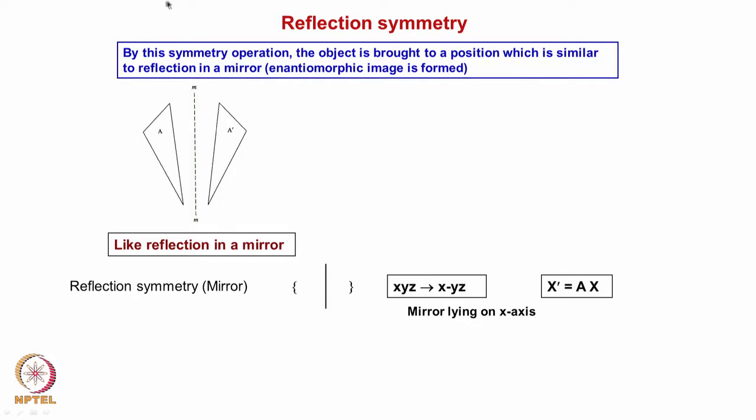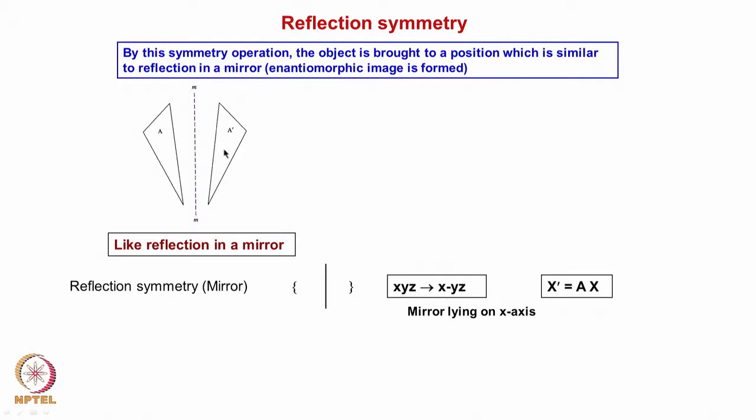That is, if we choose the coordinate system such that this is x axis, as I mentioned this is y axis and z axis is normal to it. So, along this x axis, that is on the x z plane, okay, if we keep a mirror, then what will happen?